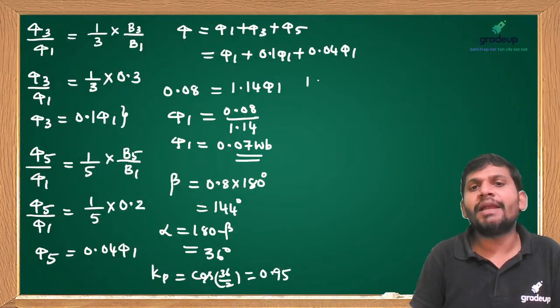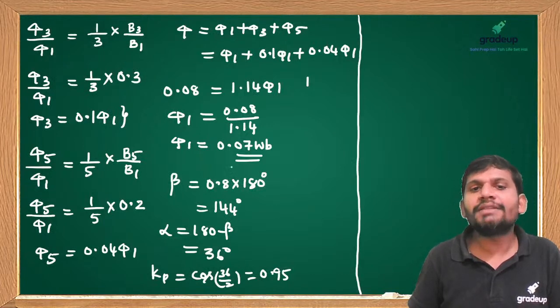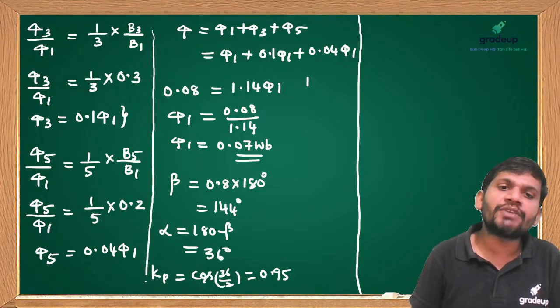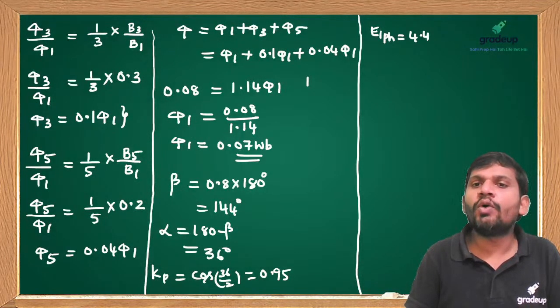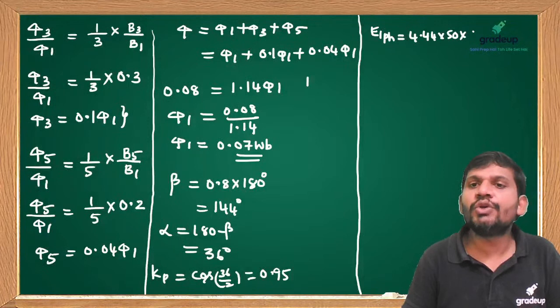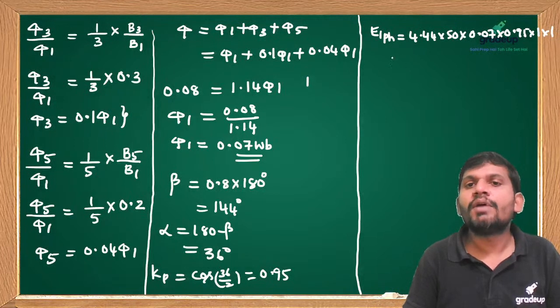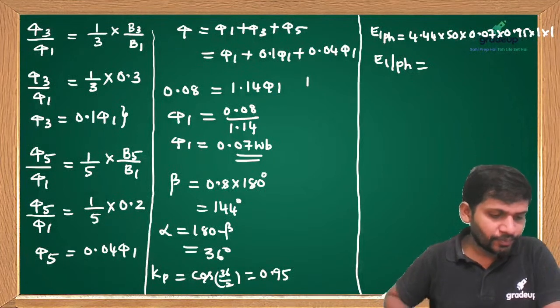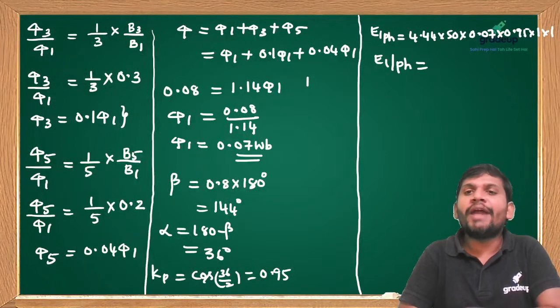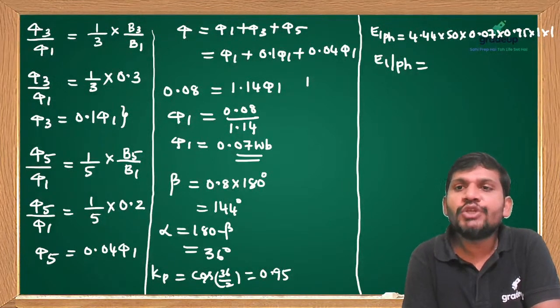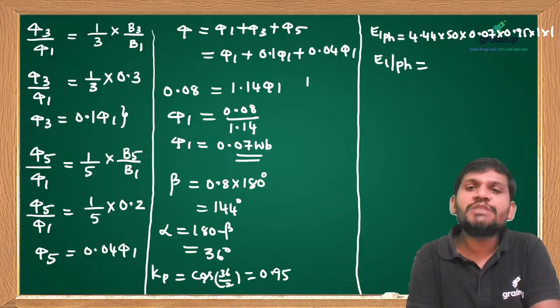Then what is the fundamental induced EMF per phase, students? The induced EMF per phase equals 4.44 into 50 hertz into pi 1, which you calculated as 0.07, into 0.95 into turns per phase, which is also 1.